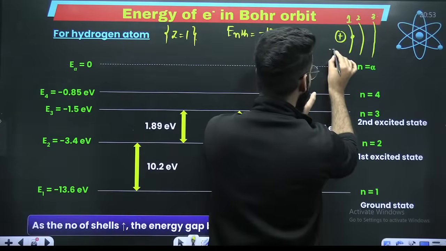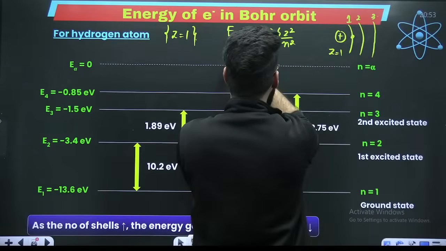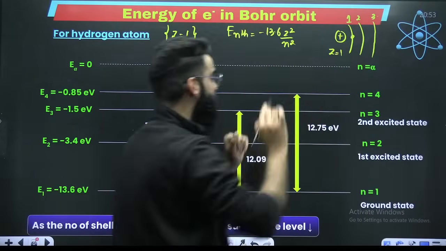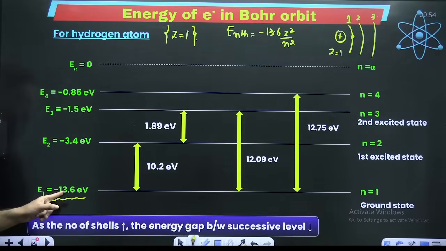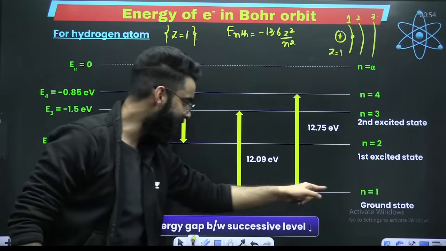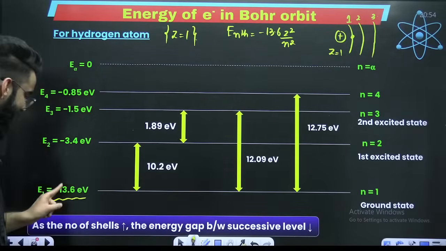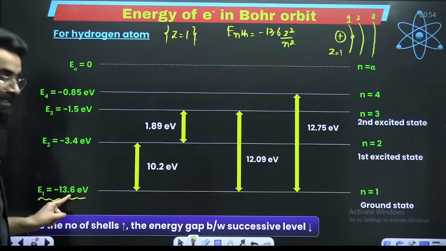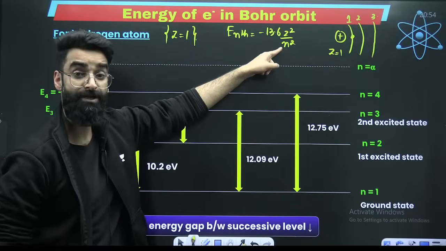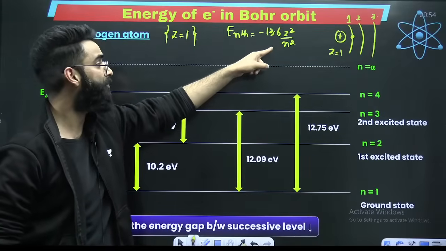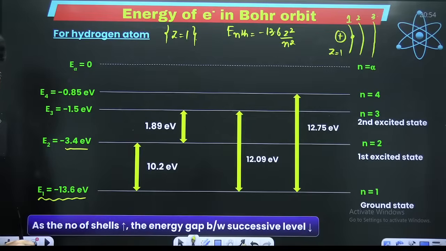Since it is hydrogen, Z is already 1 and n is 1 here. So the energy of the electron in the first orbit of hydrogen is minus 13.6 electron volts. If you use the same result for the second orbit, you just have to put the value of n as 2. The value will be minus 3.4 electron volts.